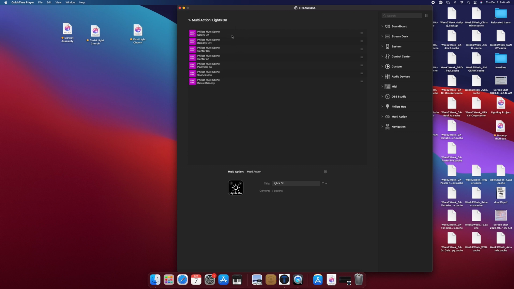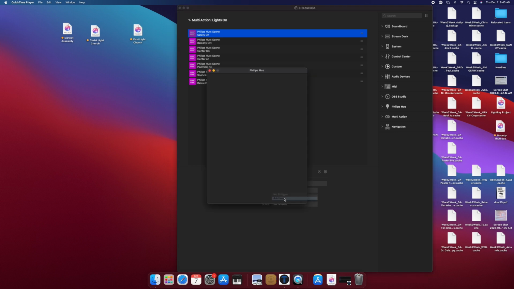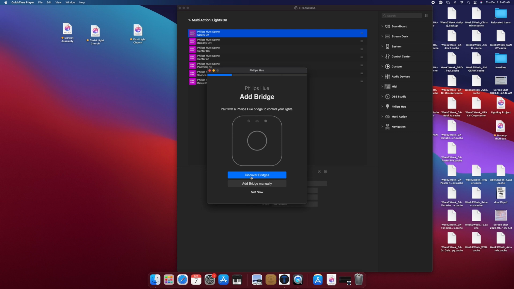If you click on one, you'll see it says no bridges, no groups, no scenes. And so that needs to be fixed. So you click on the bridge, you click Add New, and then click Discover Bridges.